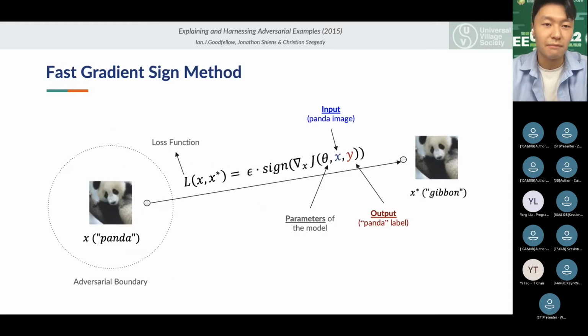Now, various algorithms have been introduced to create an adversarial example. One of the groundbreaking ideas came from the algorithm called fast gradient sign method, also known as FGSM, proposed by a researcher named Ian Goodfellow. The method proceeds in the following manner. The adversarial example is obtained by first calculating the sign of the gradient of the loss between the input and the output. We then multiply by the perturbation rate, denoted as epsilon, and add to the pixels with an L infinity constraint. After that, calculating the loss between the original input and the created adversarial example will allow the image to leave the adversarial boundary, eventually leading to misclassification.